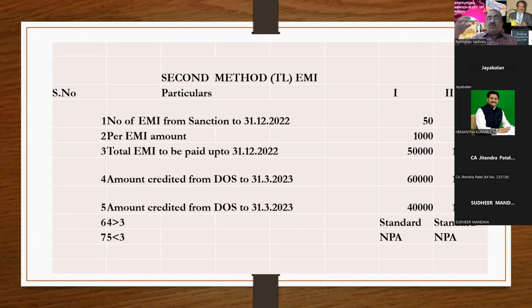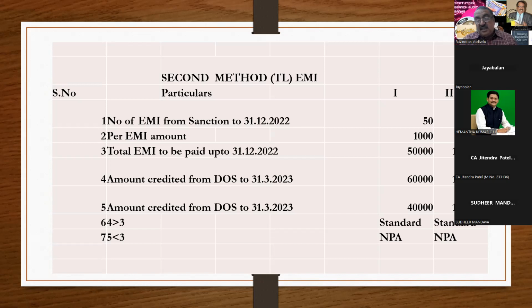Sometimes some loan account has been given credit to this loan. So to avoid NPA, some loan would have been sanctioned and they have given credit to the account. That amount should also be removed. Second, the subsidy amount can also come into the account. The subsidy amount also they are giving credit to the term account.